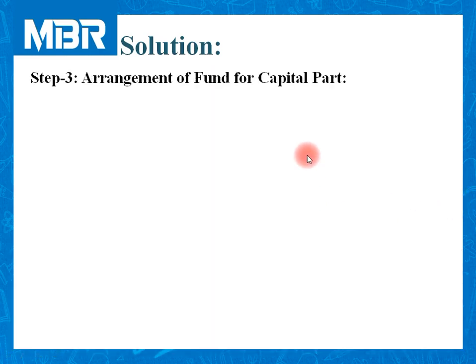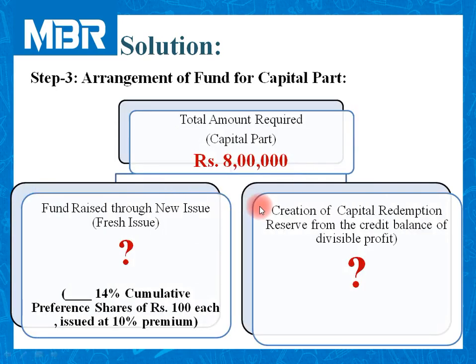Arrangement of fund for capital part. It is step number 3 and it is one of the most important steps for the solution of the problem of redemption of redeemable preference shares. Let us understand the mechanism first.